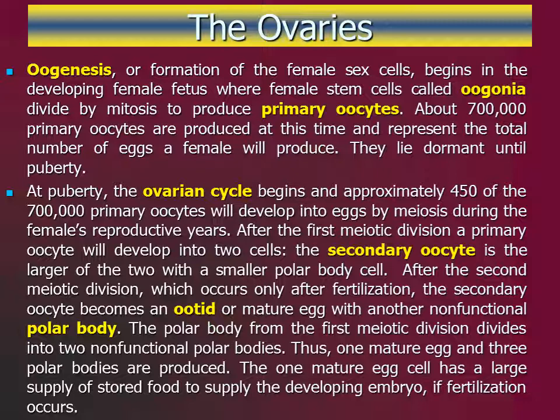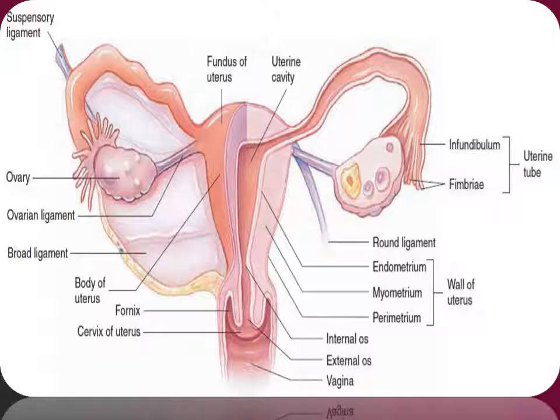After the second meiotic division, one functional egg cell is produced and three non-functional polar bodies. This is very different from meiosis in men, in whom four functional sperm cells are produced. However, the sperm cells are very tiny with few stored nutrients and will not survive very long because they must get their nutrients from the seminal fluid. The egg cell, however, has lots of stored food because it is a large cell, and can supply the developing embryo until it embeds itself in the endometrial lining of the uterus.